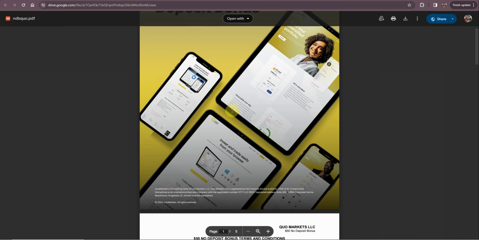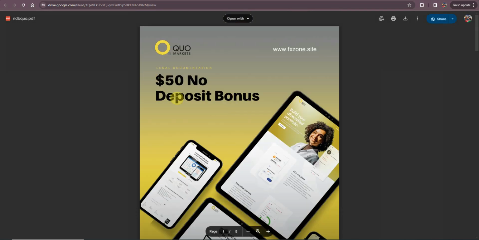I have a document here, and this document has the $50 no deposit bonus, and this document contains the legal documentation, the terms and conditions of how to receive this $50 no deposit bonus, what the withdrawal procedures are, and everything that you need to know before you sign up. I'm going to give you the name of the broker in just minutes.